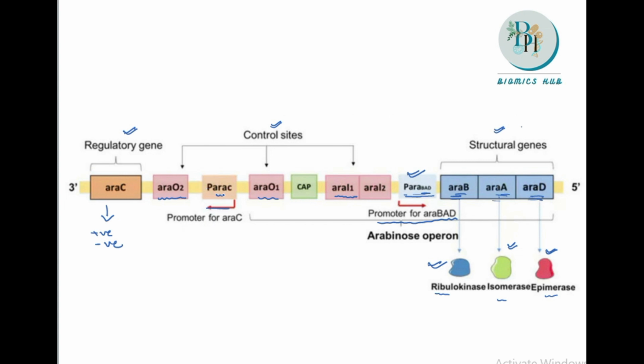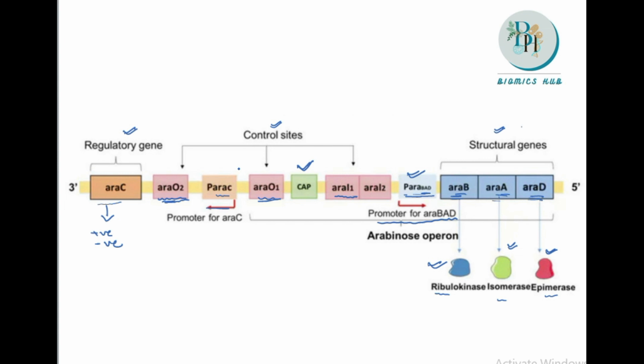This region is the promoter region for this regulatory gene, and this is the operator region for this regulatory gene. This is the operator region 2, and this is the operator region 1. And one more thing we have is the CAP. We will later discuss the function of this CAP. Now we are clear that it has three types of genes: the regulatory gene, the structural genes, and the controlling site.